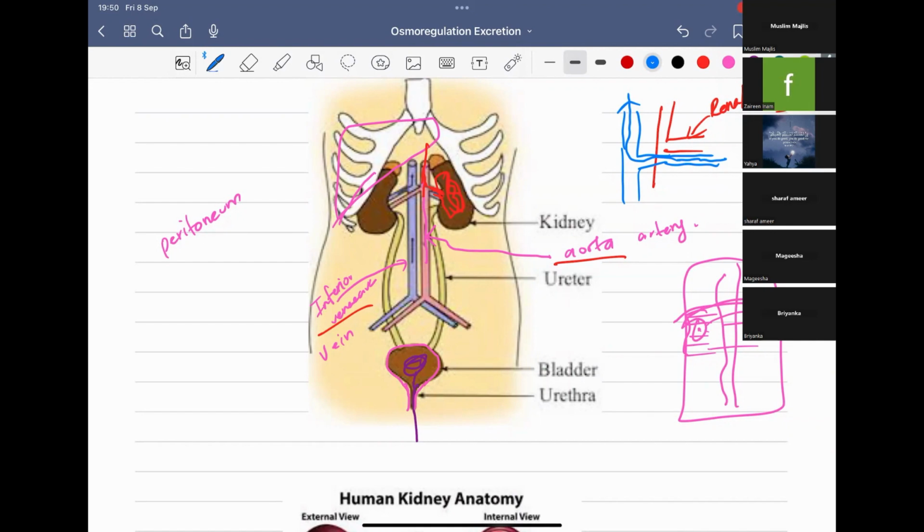Okay. Now we will move to the gross structure of the kidney. What is the gross structure? What is the total structure? We are not going into the deeper part, like the microscopic view of anatomy. We are only doing the gross, whatever we can see.